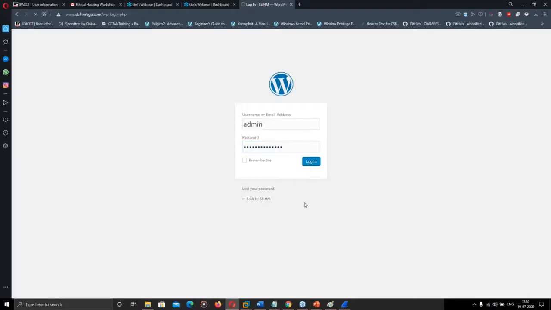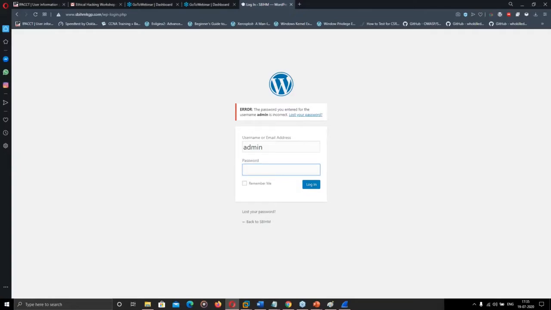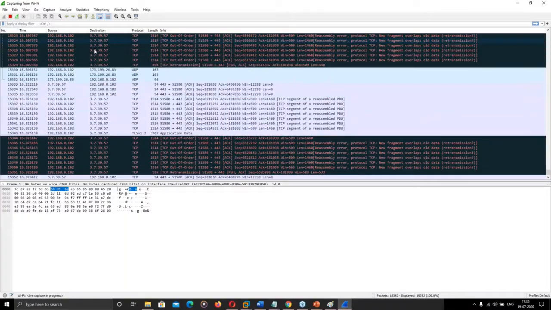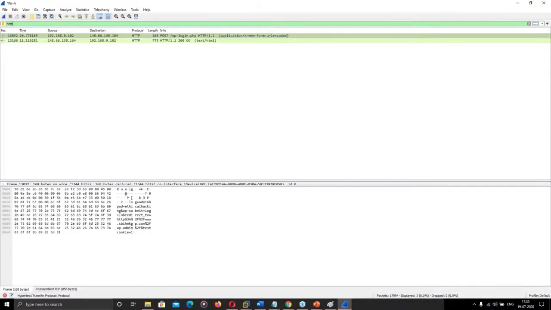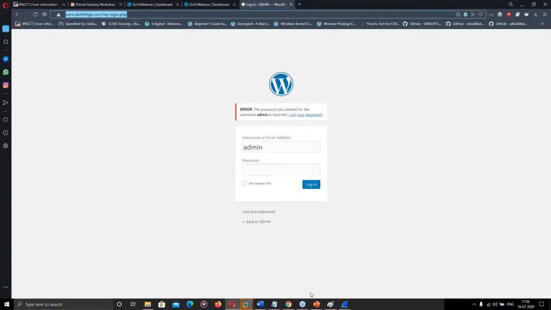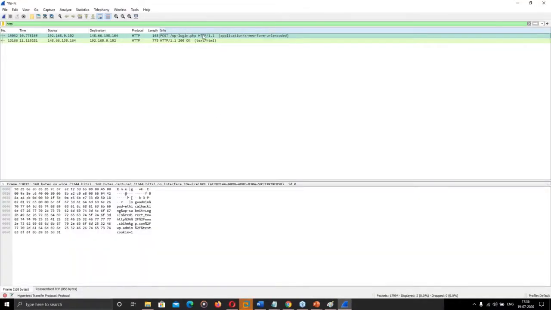Now I will click on this login button. I have entered a wrong username and password, so it has given the error. But as soon as I clicked on that login button, an HTTP packet was generated through my browser. Here in the search field at the top, I will search for HTTP packets. Now you can see two packets have been found for HTTP, and here is the page, WP login.